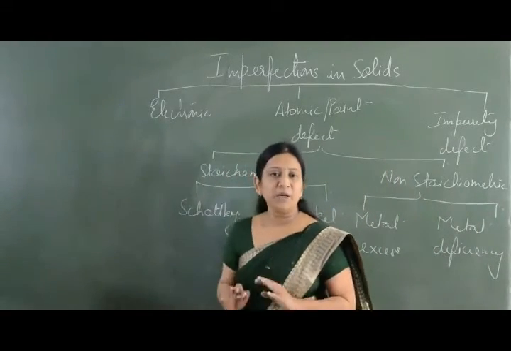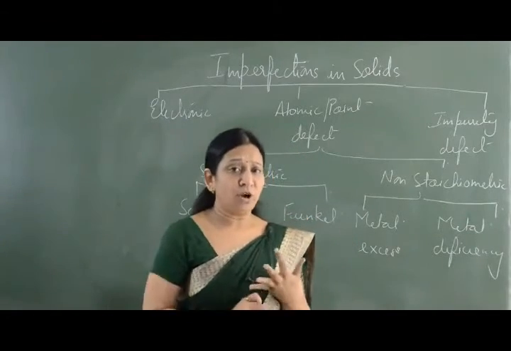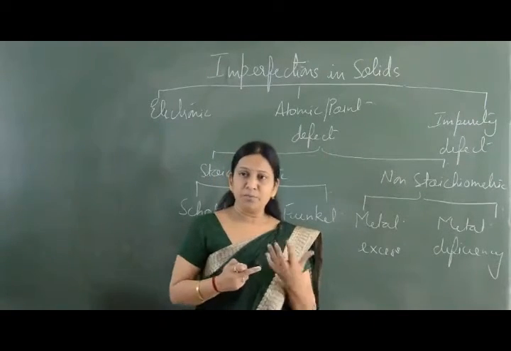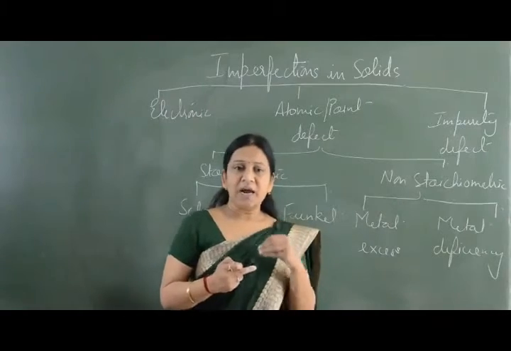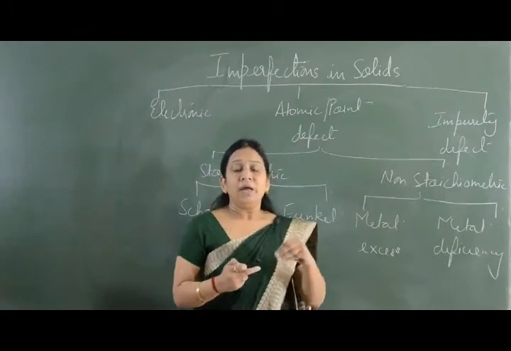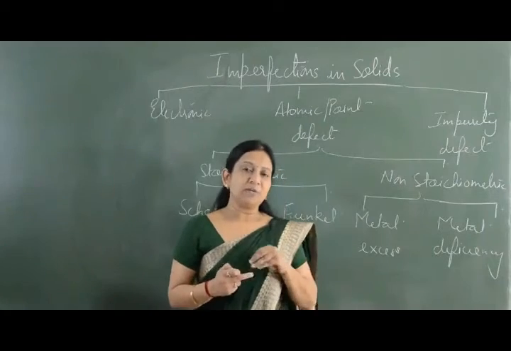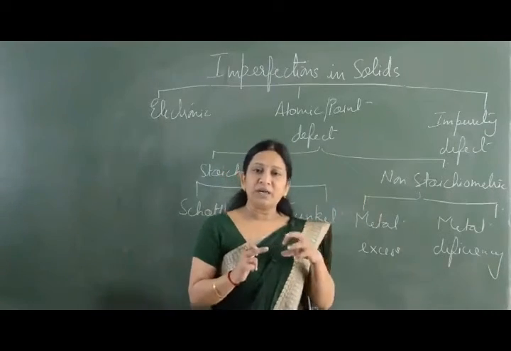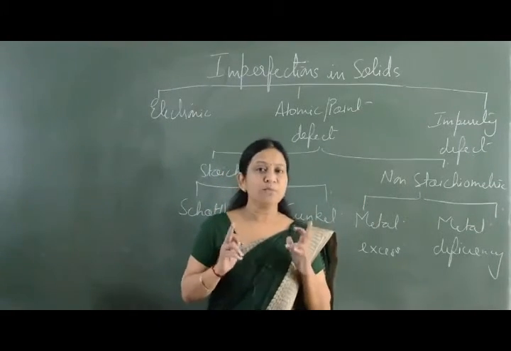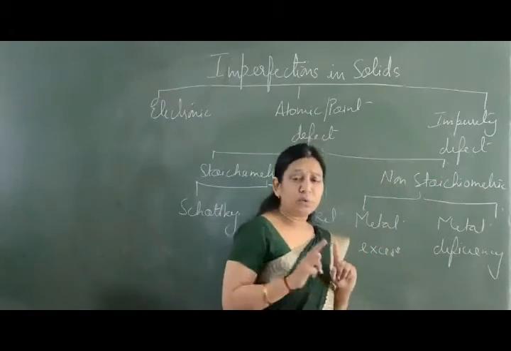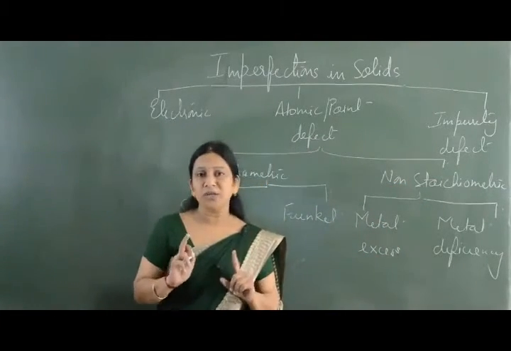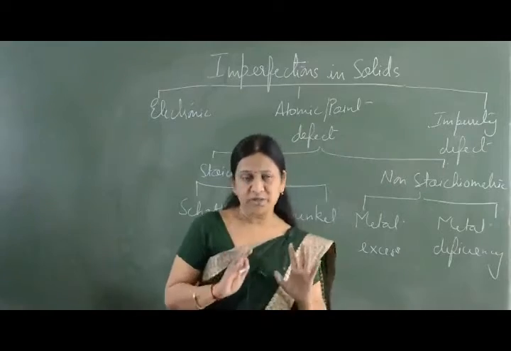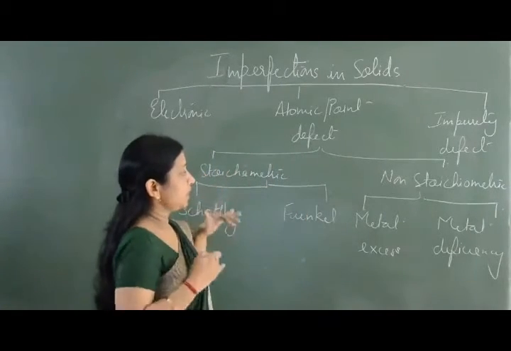So we have three types of imperfections: electronic, atomic or point, and impurity defect. Electronic arises because of temperature. Atomic or point defect is when an atom is missing from its lattice site, or it is not present at the lattice site but is present somewhere else inside the crystal. And impurity defect is when some foreign atom is present in the host crystal. Based on impurity defect we have two types of solids: covalent solids and ionic solids, and also substitutional solids and interstitial solids. So this is a broad classification and we are going to take up one by one.